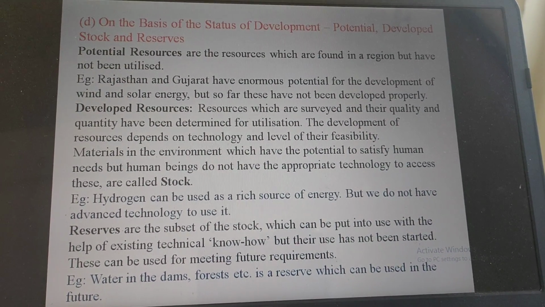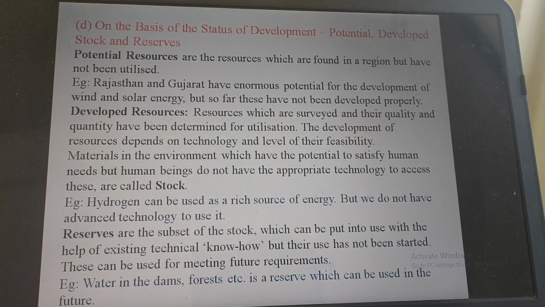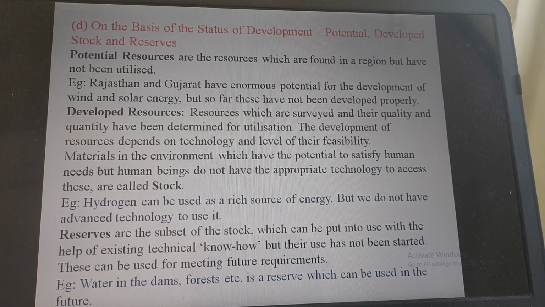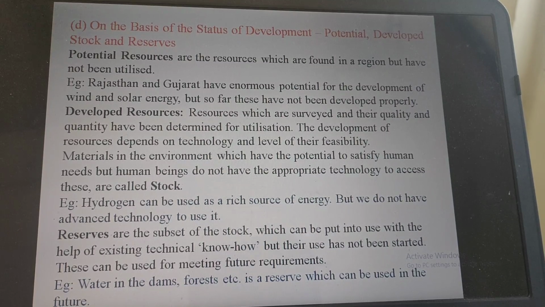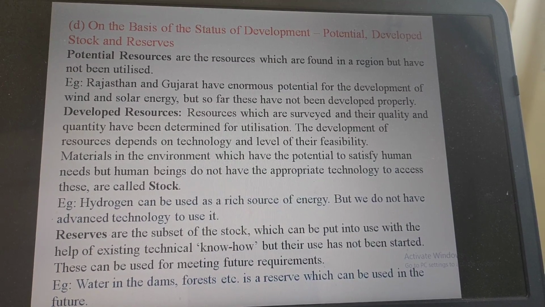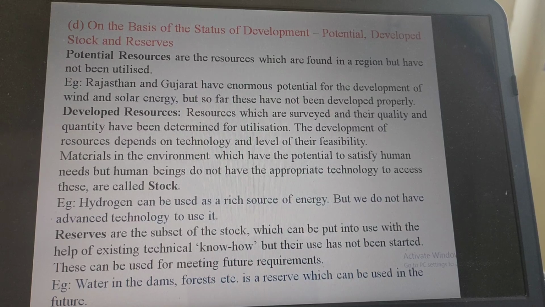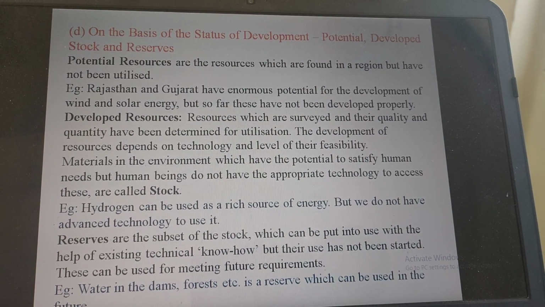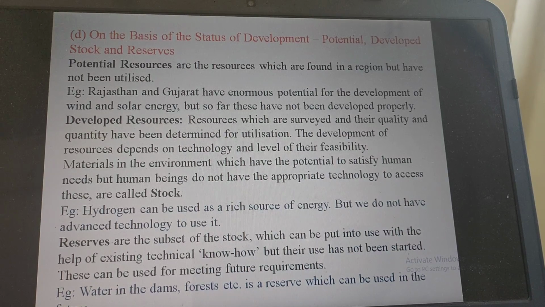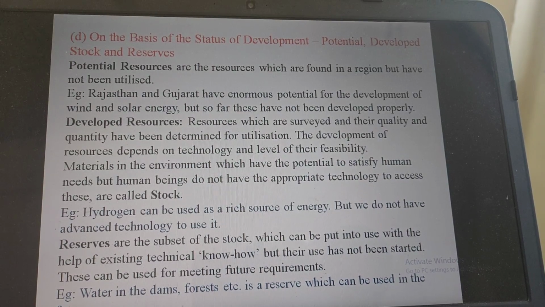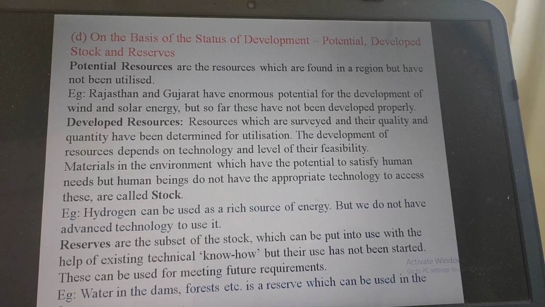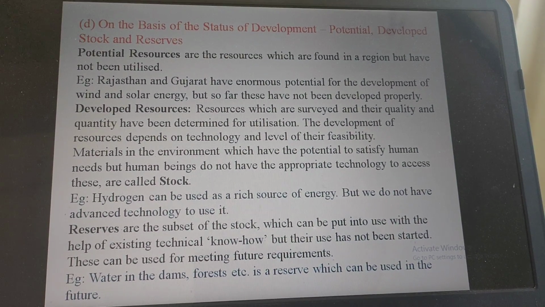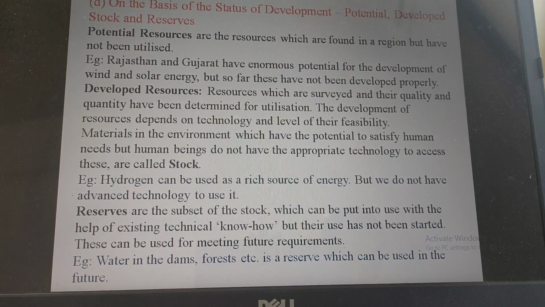We can see this through an example. Rajasthan and Gujarat have enormous potential for the development of wind and solar energy. But so far, these have not been developed properly. In Rajasthan and Gujarat, as we know, the climate of that area, the weather, is so hot. So we can use solar energy there, but it has not been used. There is nothing for that. They have not been developed properly.